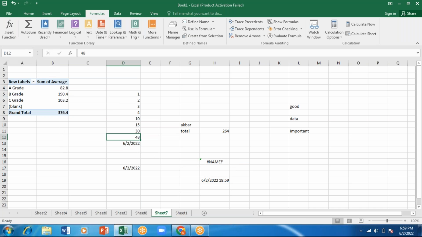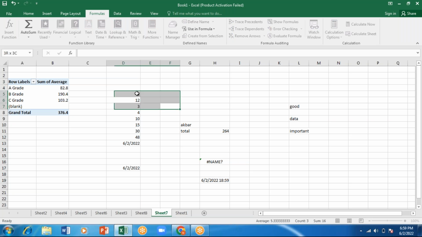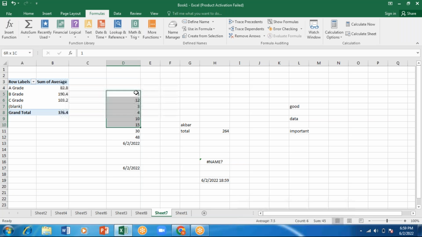In these numbers, I want to highlight the numbers that are between 10 and 15, or from 10 to 30. Then what should I do?